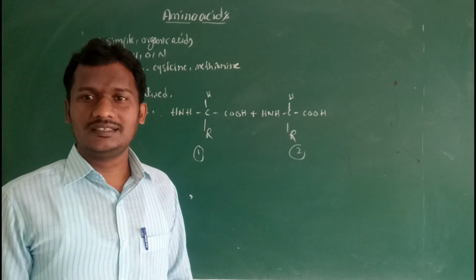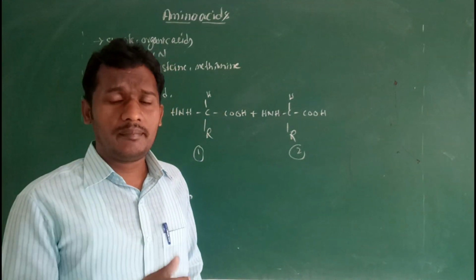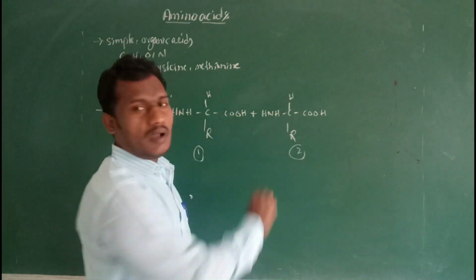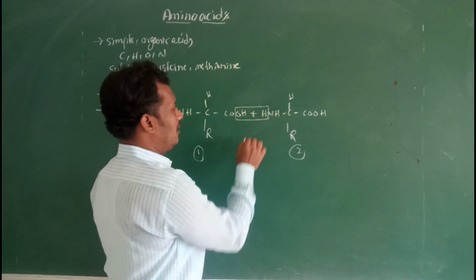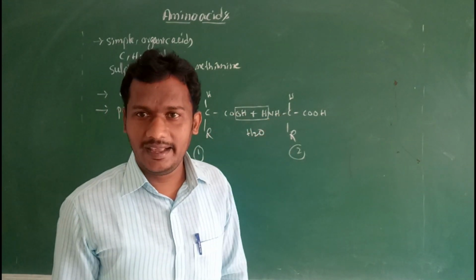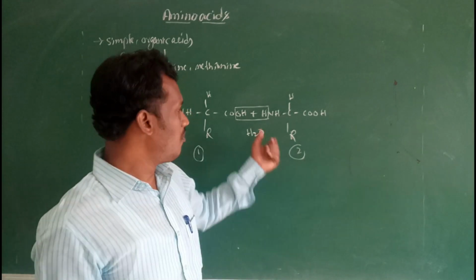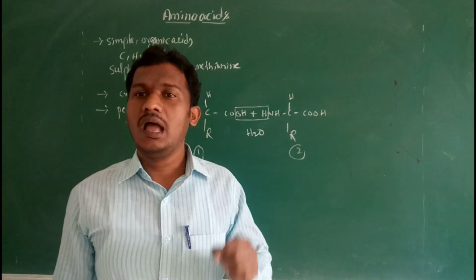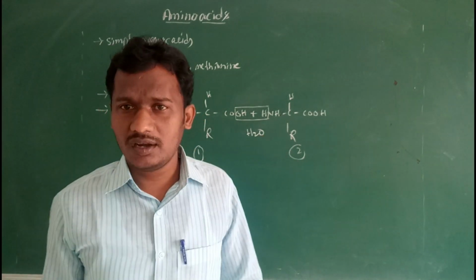This peptide bond formation is nothing but polymerization, condensation of amino acids. The peptide bond forms between the carboxylic group of the first amino acid and the amino group of the second. From the carboxylic group OH and from the amino group H are eliminated as a water molecule, leaving CO and NH. So the peptide bond, the amide bond, is formed by condensation, dehydration, with elimination of a water molecule.